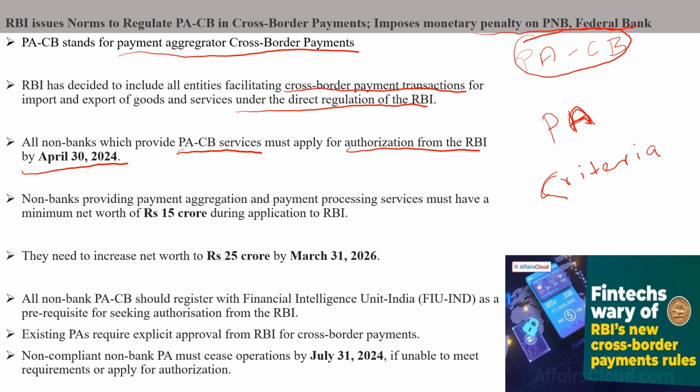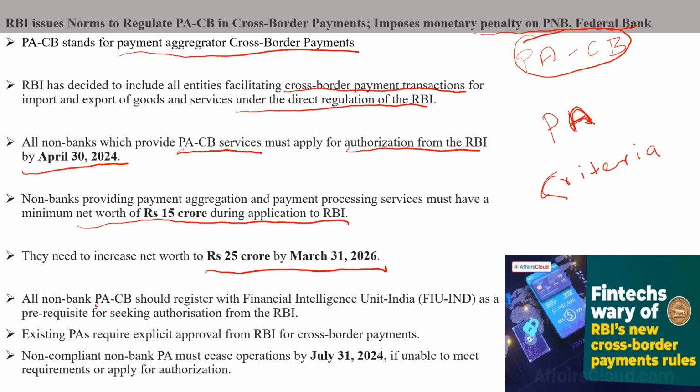Non-banks providing payment aggregation and payment processing services must have a minimum net worth of 15 crore when applying to RBI, and they need to increase their net worth to 25 crore by March 31st, 2026. And some other conditions they have put.